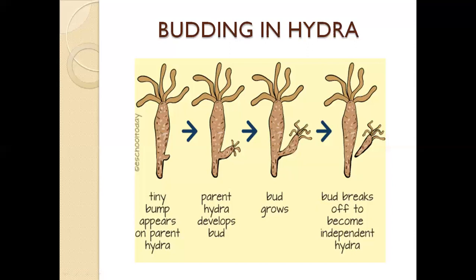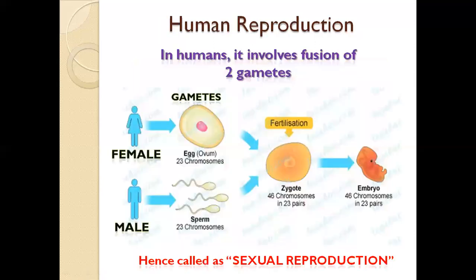Now let's move on to the other kind mentioned earlier, which is sexual reproduction. In sexual reproduction, there are always two parents involved. Now, I am giving an example of human reproduction. In human reproduction, two gametes are involved.